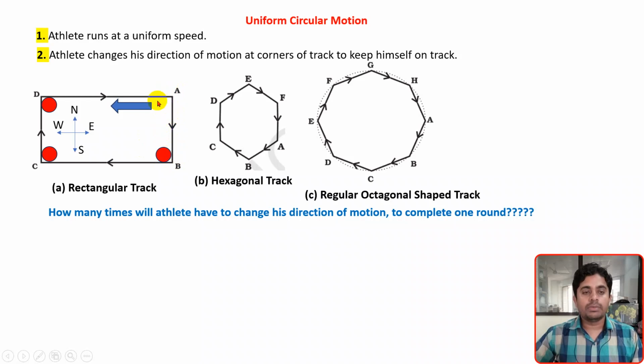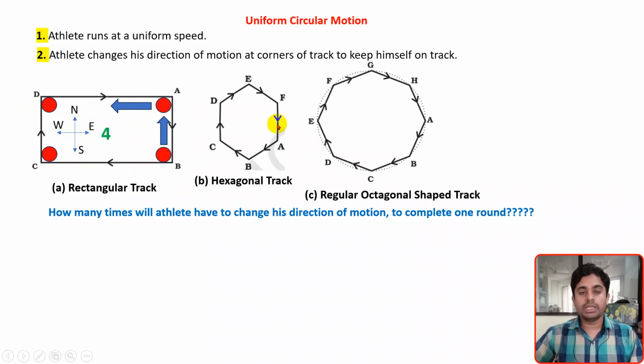But once he comes back to position A, he has to be in the initial position, where he was heading west. So after coming to corner A, he needs to change direction again, right? So for the rectangular track, a total of 1, 2, 3, 4 times the athlete has turned, or changed his direction.